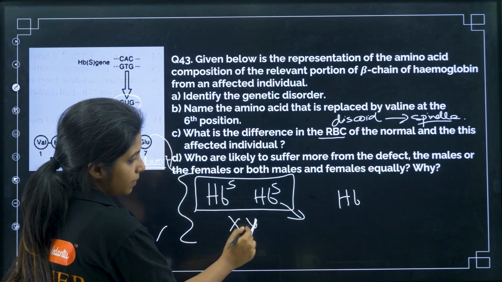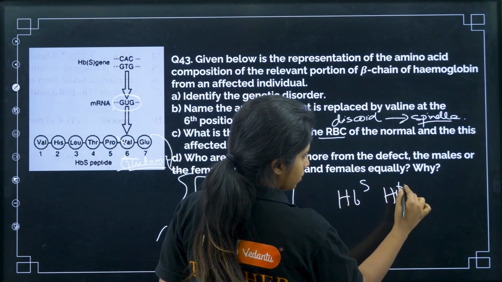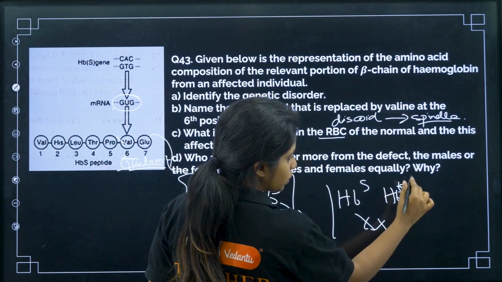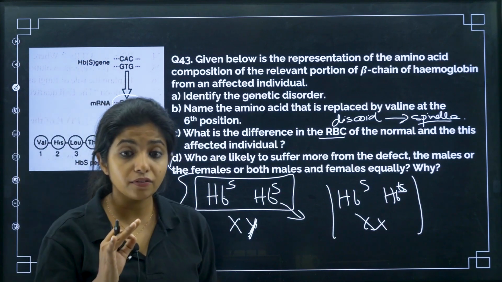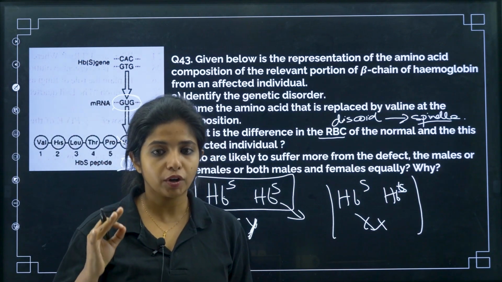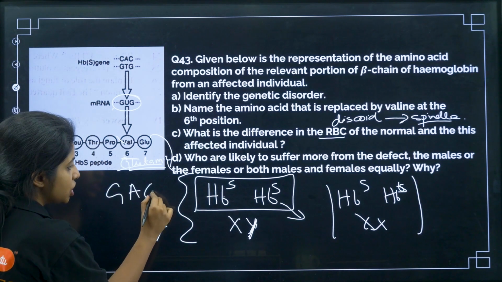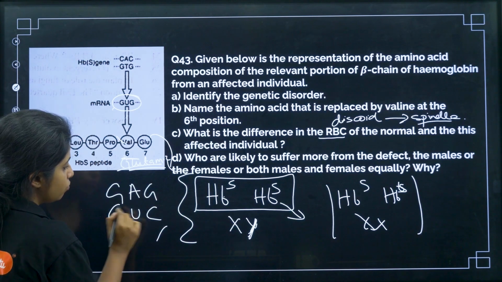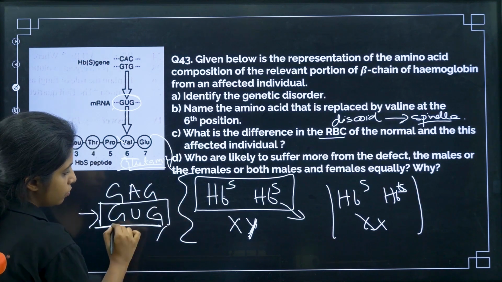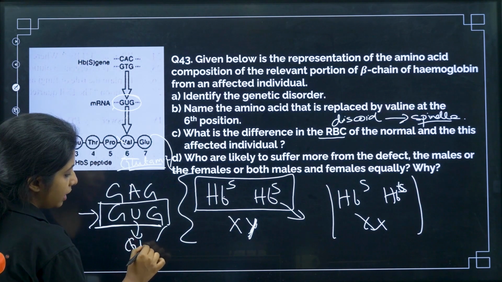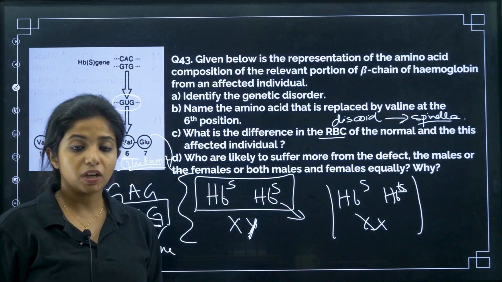So this is a male obviously who has sickle cell anemia. Now if the condition is like this, this is the female who has what? Sickle cell anemia. That's all. So it is an autosomal recessive disorder, my dear children. And always remember, instead of GUG it was GAG, which got converted to GUG. This GUG is responsible for valine, not glutamic acid but valine. But over here GAG was responsible for glutamic acid. That's how you get the disease.